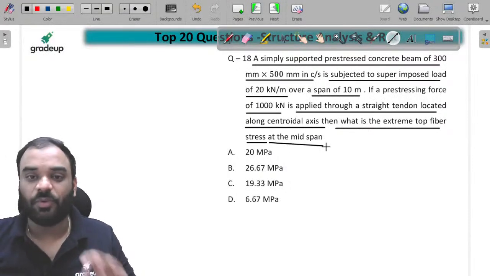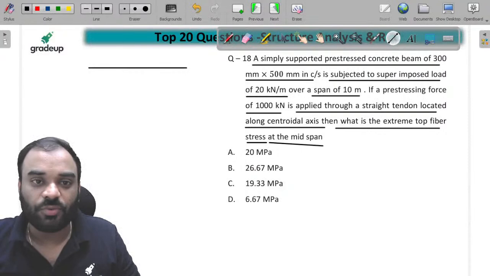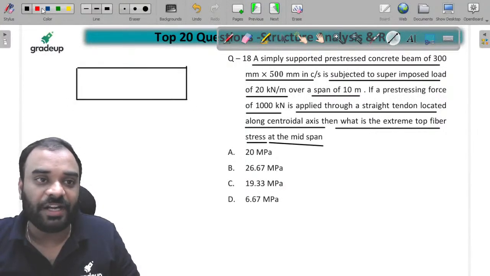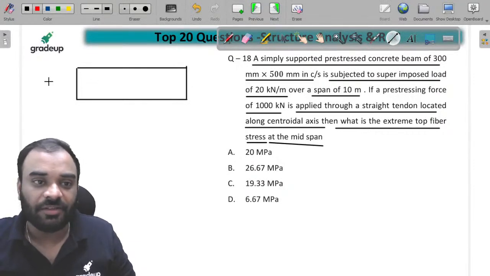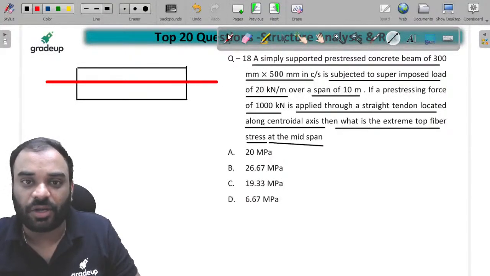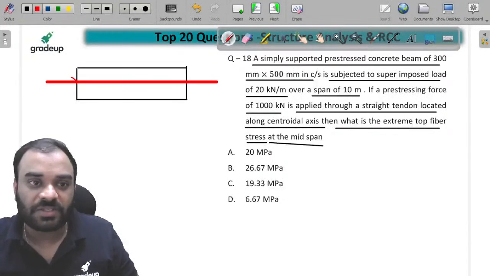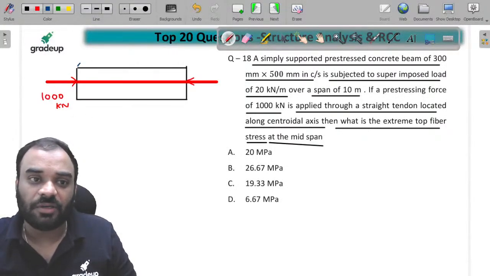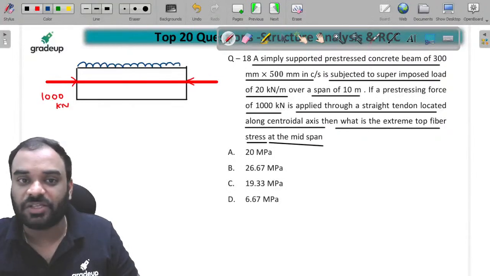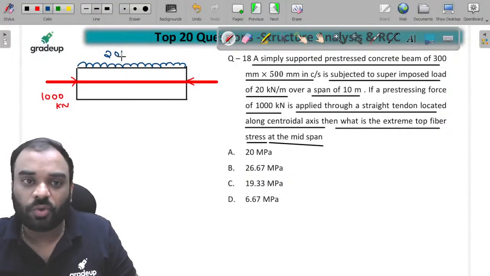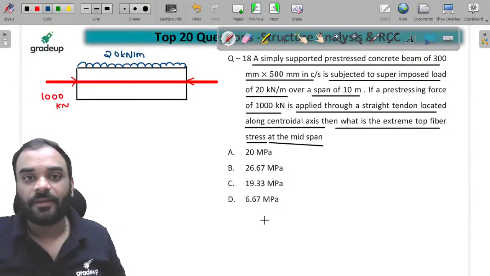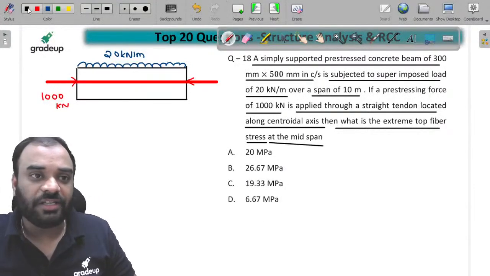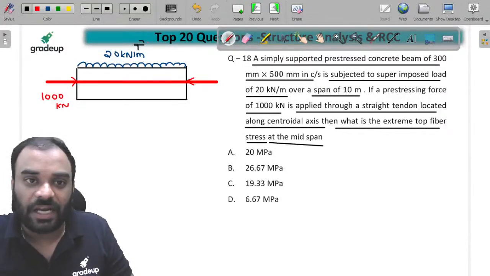I think it is a very simple one. बहुत सिंपल होने वाला है बच्चों ये तो. We know that guys, we have to put the tendon along the centroidal axis, and there is one pre-stressing force to be applied, equal to 1000 kilonewton, right? Now we have some external loading as a UDL whose value is 20 kilonewton per meter, right? Just you have to find the value of stress at the top fiber.